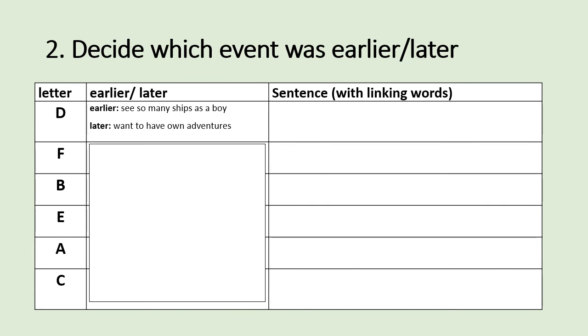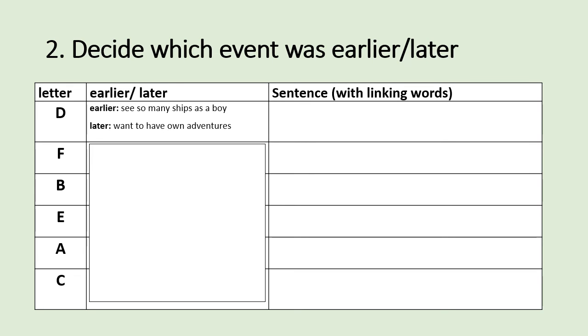Step 2 is to look at the different events under every picture and decide if they happened earlier or later than the other events under the picture. For example, in picture D, the first bit of the story, the event of seeing many ships as a boy happens earlier in Drake's life. And because of this event, he wants to have his own adventures as he grows up later.